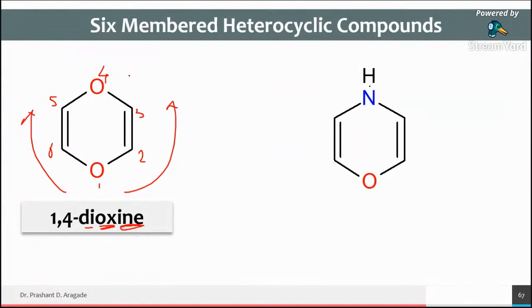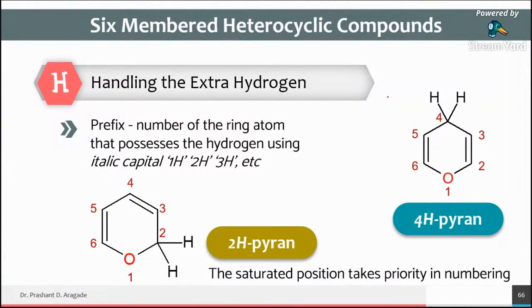if there is only CH present, there is no need to write 1H or 2H, because CH means the unsaturation, and already you have added the suffix for unsaturated systems. When you are removing the unsaturations or double bonds, at that time one extra hydrogen is added. Only then do you have to mention the position number. What we have seen here: at the 4th position there are 2 CH2, and if you consider this 5 number corner, this indicates that it is CH. It is always considered CH.